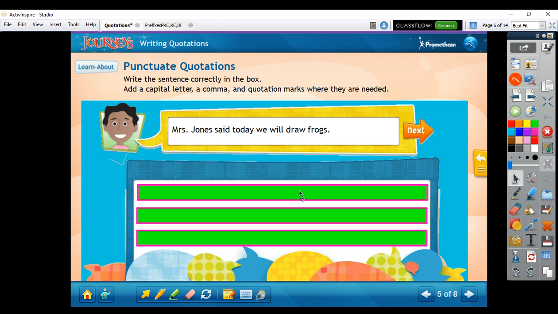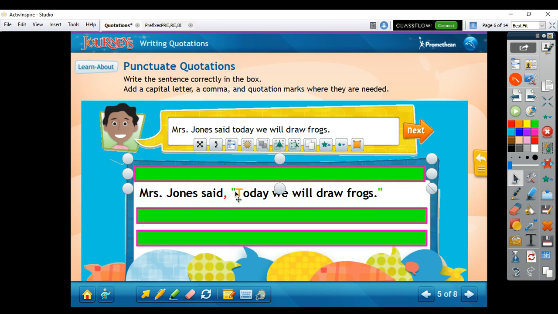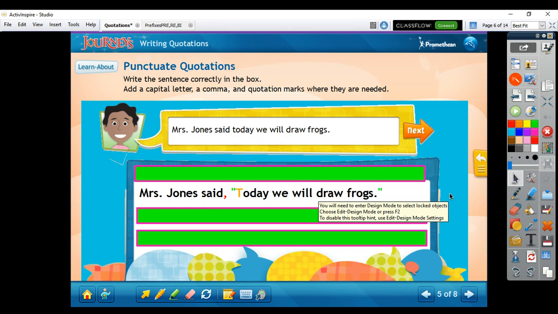Okay, so the correct answer is we need quotation marks before "today" and after "frogs" because those are Mrs. Jones's exact words. We need a comma after "said," and we need to capitalize the T in "today" because that's the beginning of Mrs. Jones's sentence. All right, next one.